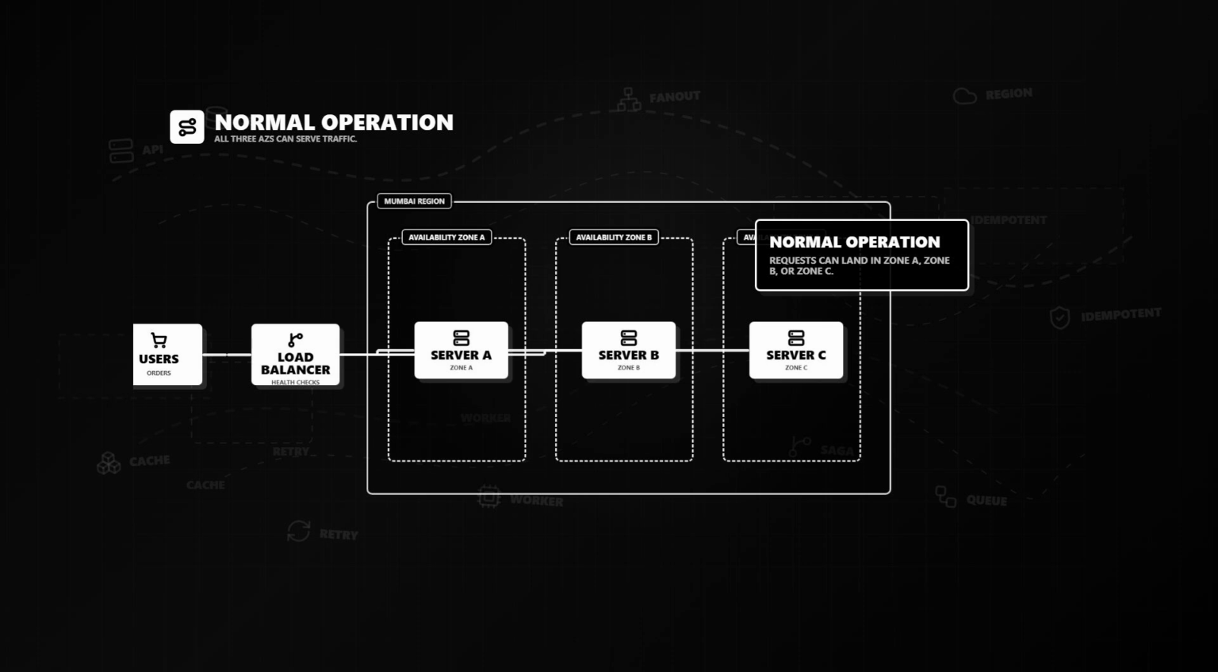During normal operation, all 3 availability zones can serve traffic. A request might be sent to Server A in Zone A. The next request might be sent to Server B in Zone B. Another request might go to Server C in Zone C.